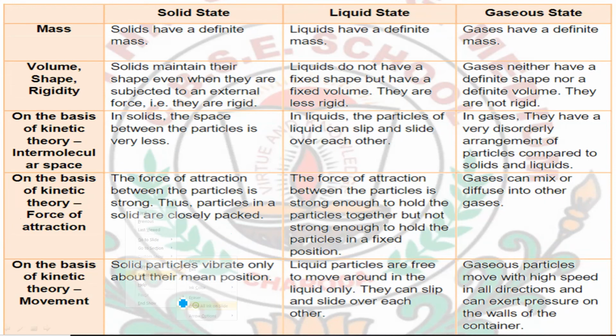The next property is on the basis of their movement. As the particles of solids are very near to each other, they do not have much space to vibrate highly. Every particle present in a substance has an amount of energy which makes it move around its place. As very little space is there in solids, the vibration or movement is very small, and it is only about their mean position.